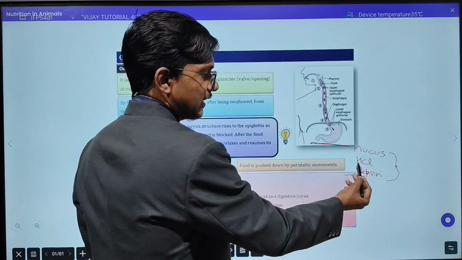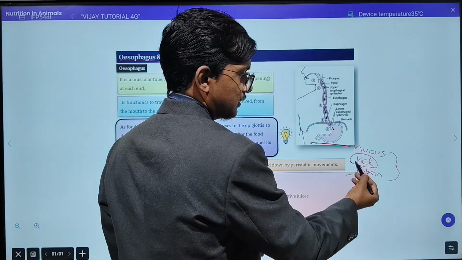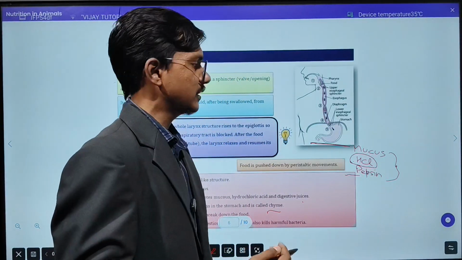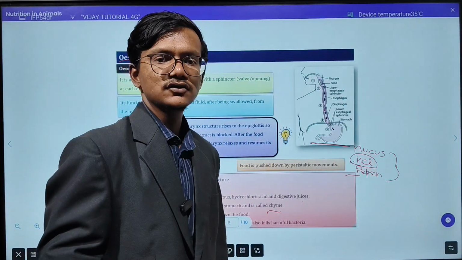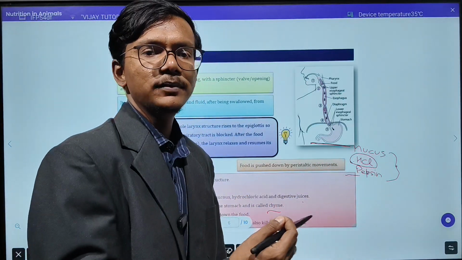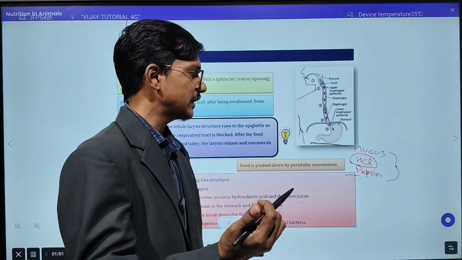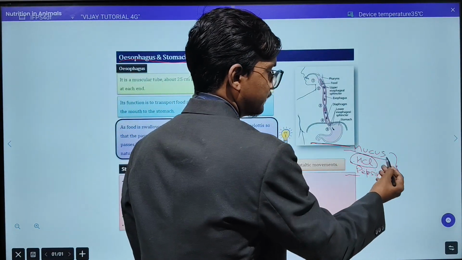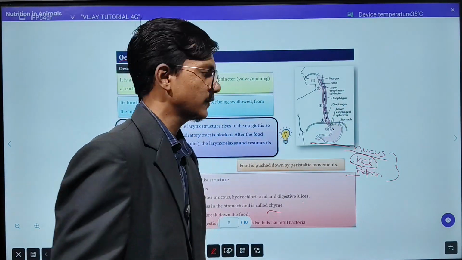The reason is that this HCl secretion is very acidic in nature. If you take a single drop of HCl and keep it on the skin, it will completely burn your skin. So for that reason, the mucus will be secreted first and it will cover the wall of the stomach.